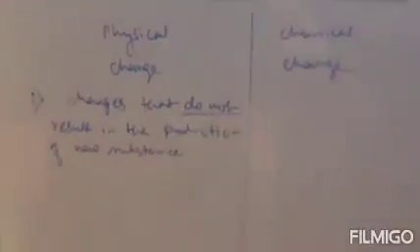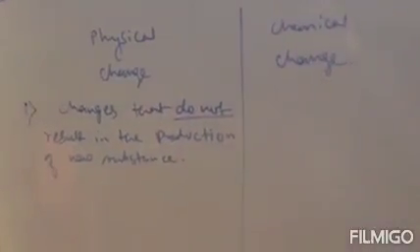Physical change is a process that does not result in the production of new substance.